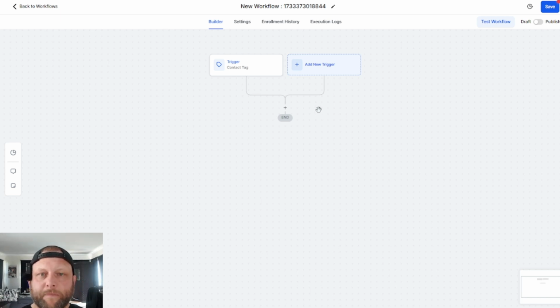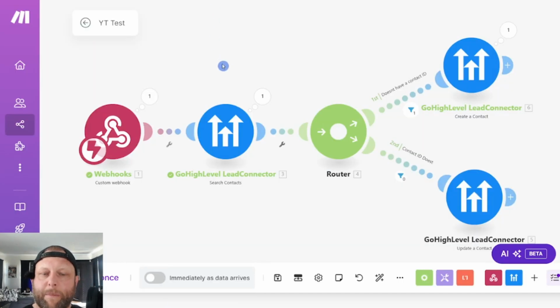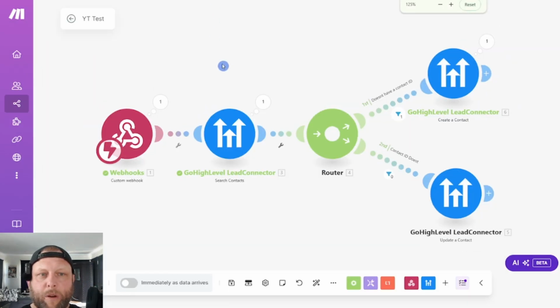Because remember, in High Level you don't pay per trigger or automation. It doesn't have to be, whereas in make.com you have a limit, or you have to pay per step.